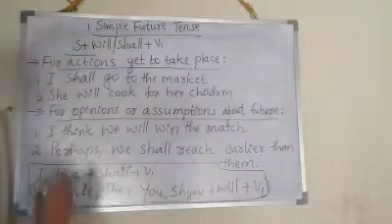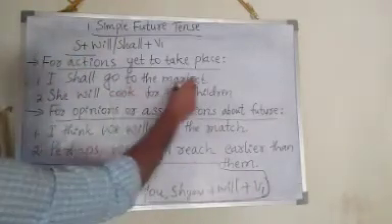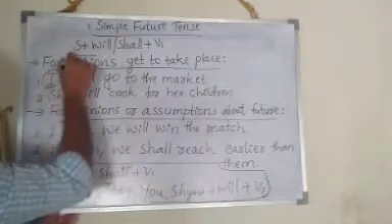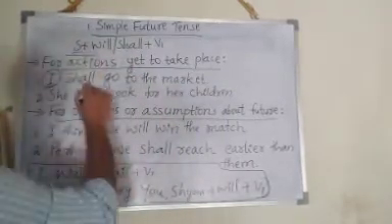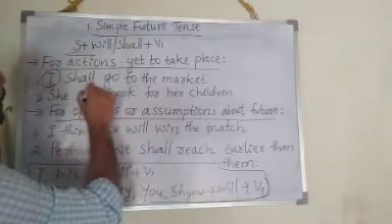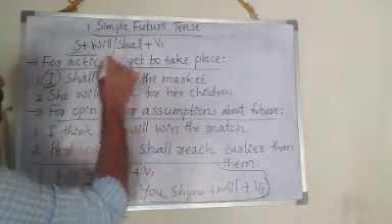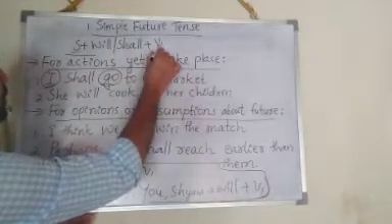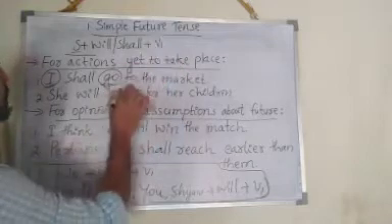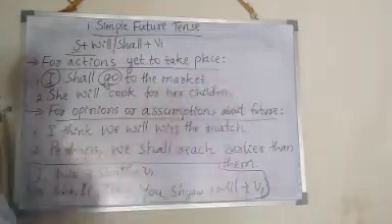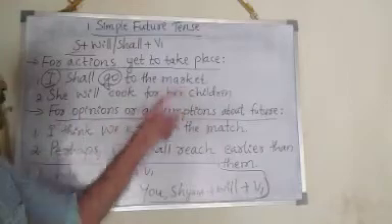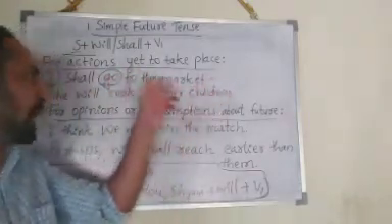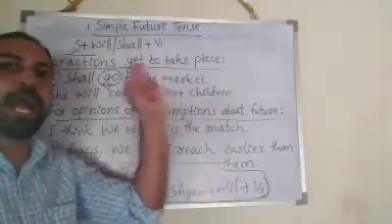Okay? Examples. I shall go to the market. As per the format, I is the subject, right? Shall, that is the auxiliary verb. Here you can use either will or shall. Plus go. Go is the V1 form, base form of the verb. To the market, plus object. I shall go to the market. So this action is yet to happen in the future. The action is not happening right now, but it will happen.